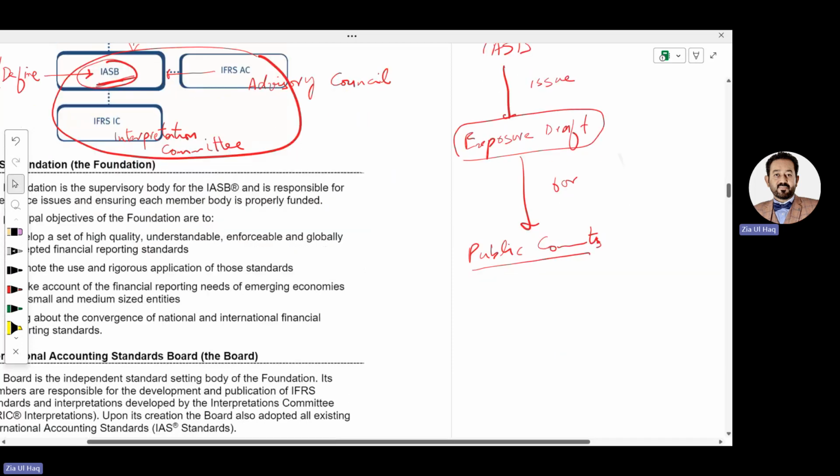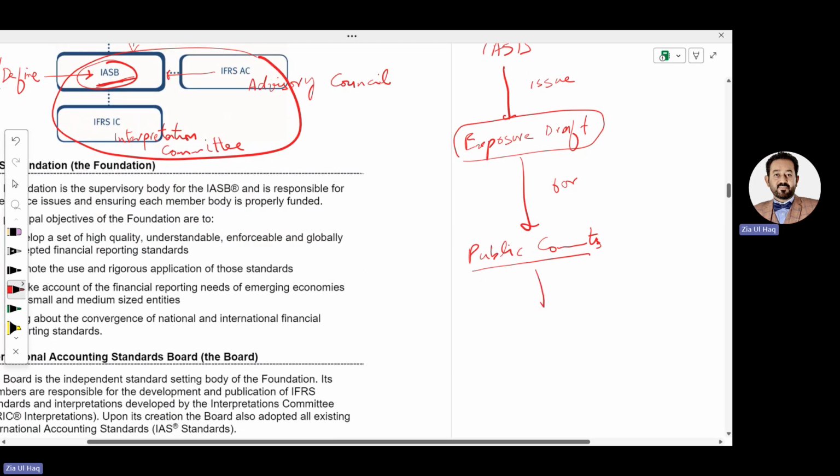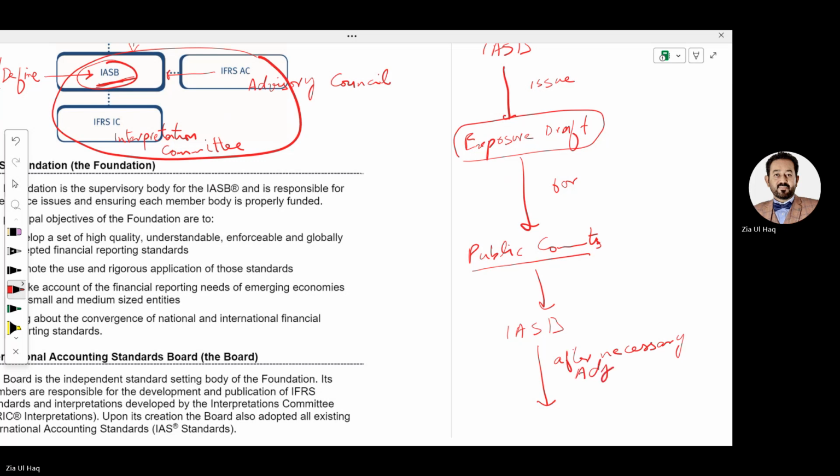Please provide us comments. And after public comments, the exposure draft will come back to the board, and the board, after necessary adjustment, will issue the standard that will be called IAS or IFRS.